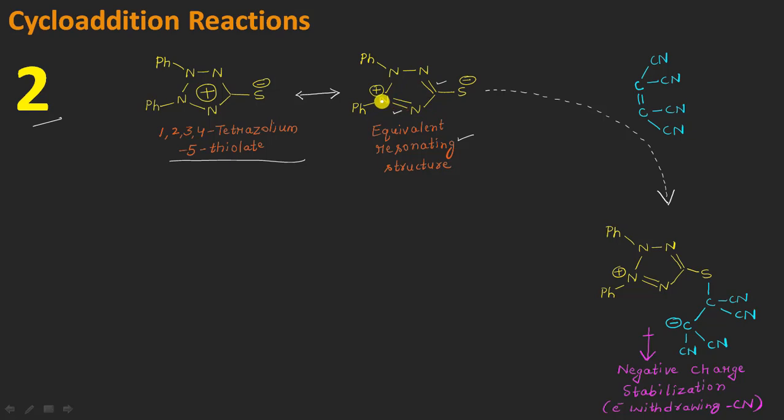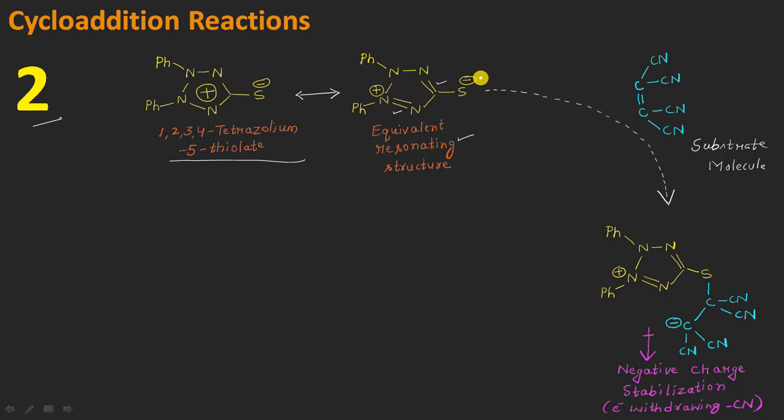And do not forget to put a positive charge here on this nitrogen atom, right? And now you can see here that this is our substrate molecule, in which we are having 2 cyano on this carbon atom, then a double bond and 2 cyano on this carbon atom here, right? So now once again a cycloaddition reaction will be there, but how will that be happening?